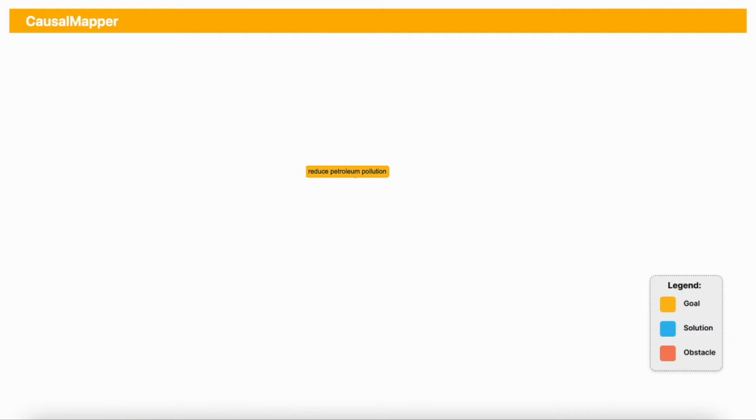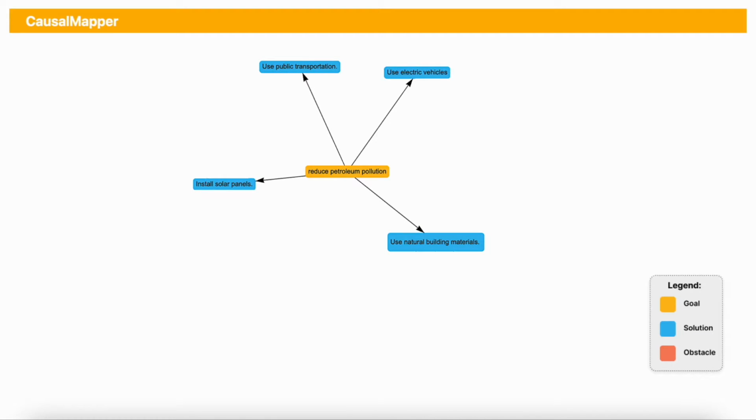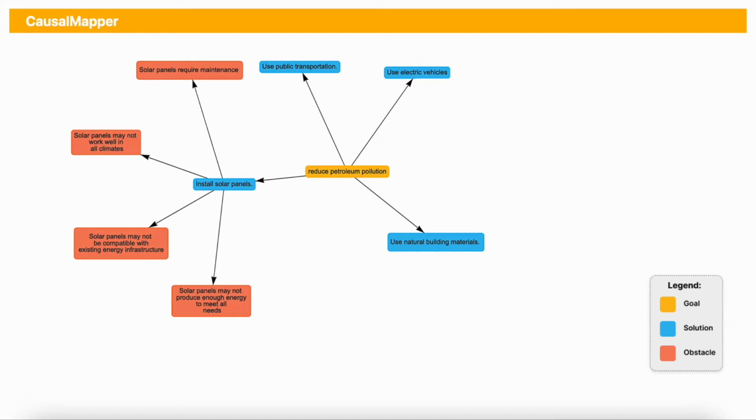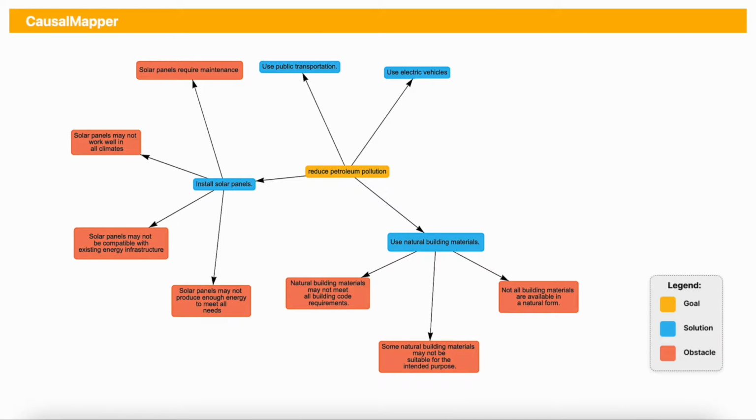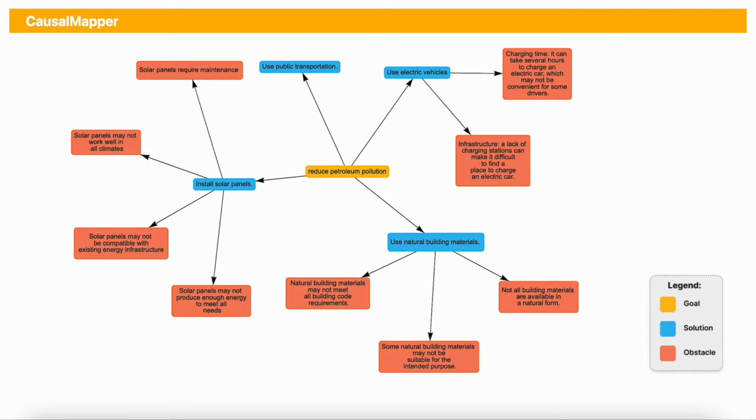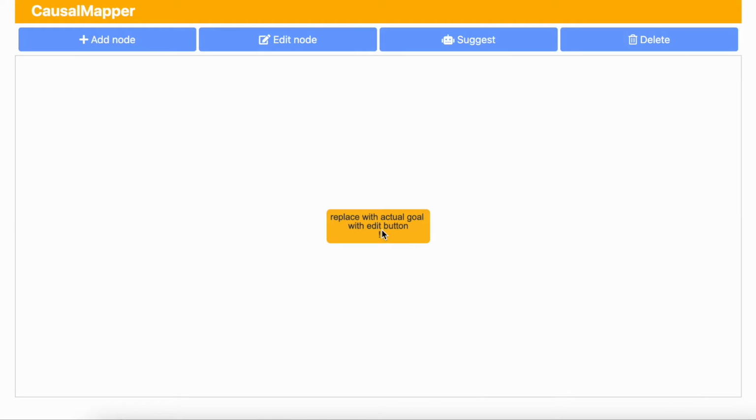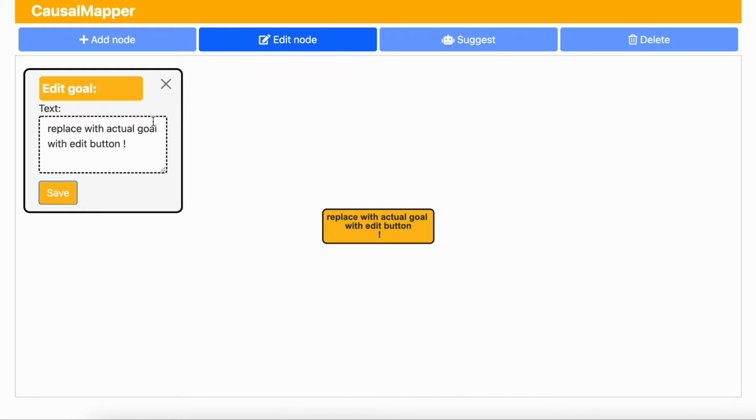To help designers consider their design situation more holistically, we present CausalMapper, a mixed initiative system that leverages the generative creativity of large language models and design representations to help designers systematically broaden their understanding of a design space. To start using CausalMapper, designers first specify the design goal: lower petroleum consumption to reduce greenhouse gas emission.